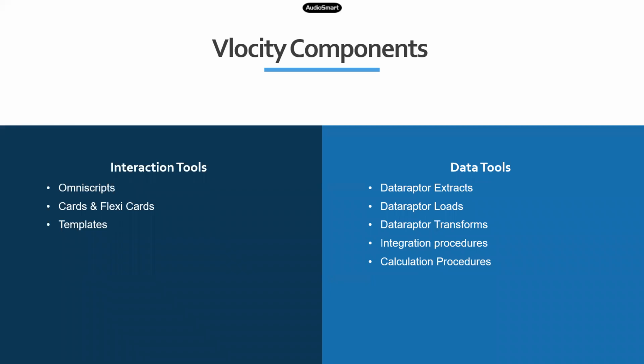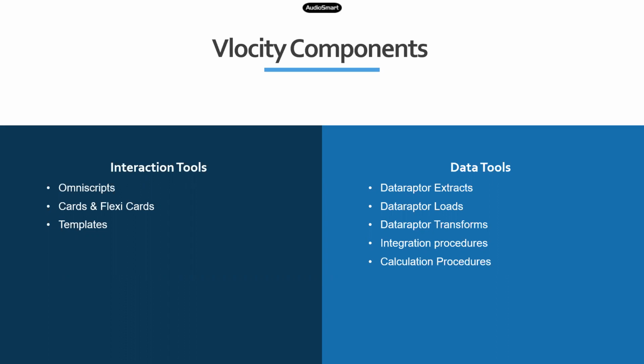Finally, Velocity components. The components which I talked about, with which you can build complex web application pages using simple drag and drop. Velocity made the developer's life easy by providing these tools. They have two sets of components: interaction tools and data tools.